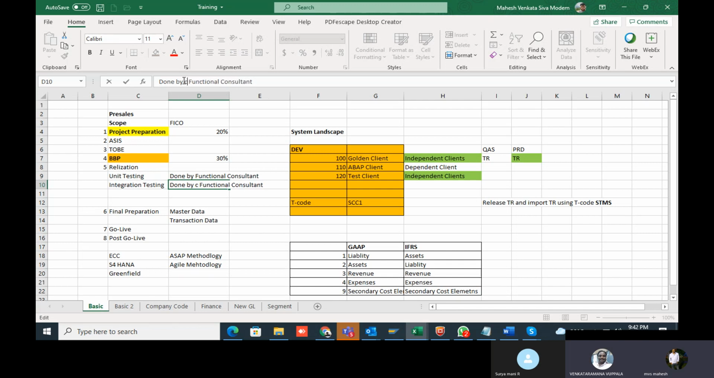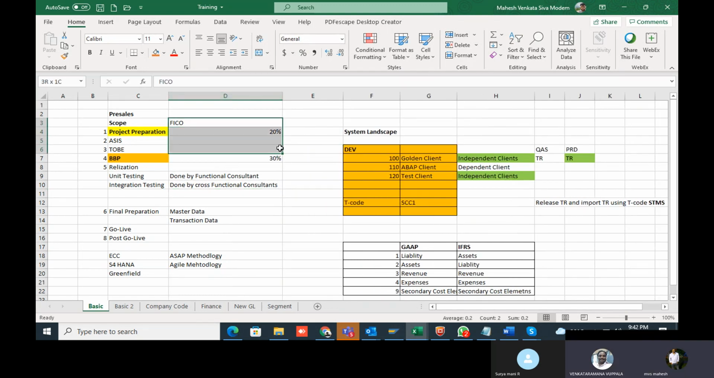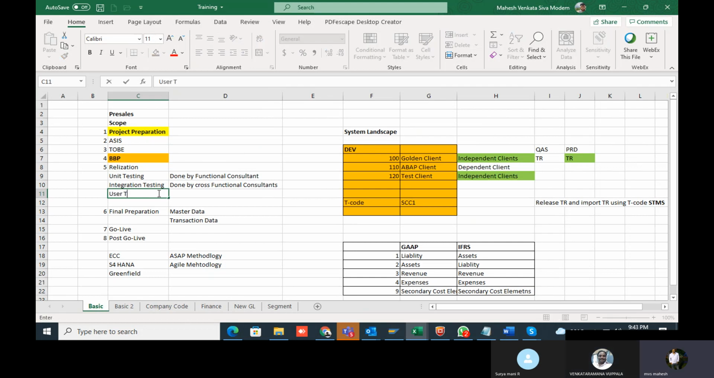That is done by the team, as you were saying. Yeah, done by the cross-functional consultant. But from the client side? Not client side, this is our functional consultants only. Integration testing is also done by ourselves only. Okay, fine. Quality testing, they do it, right? Next one is user training. Correct. Next, your user acceptance test is done by the users.